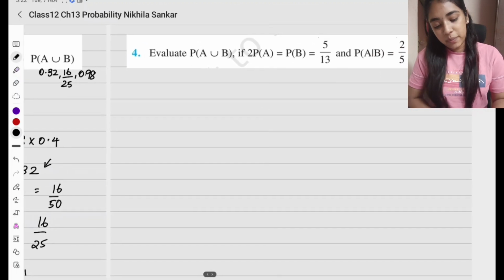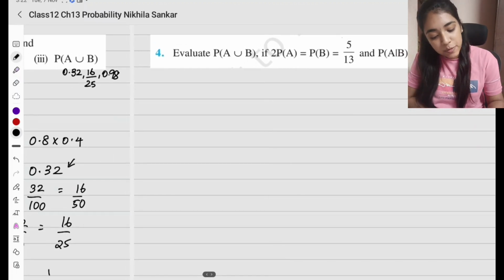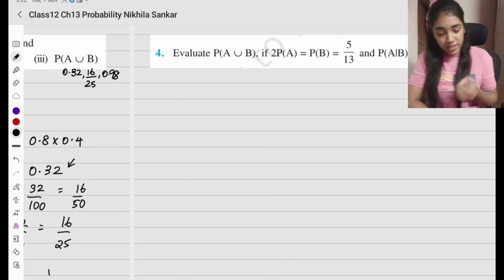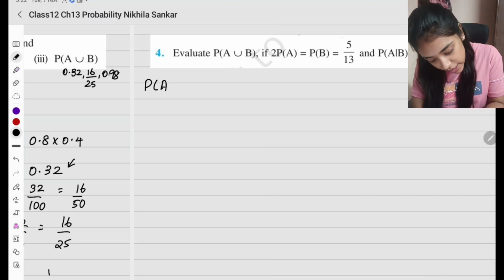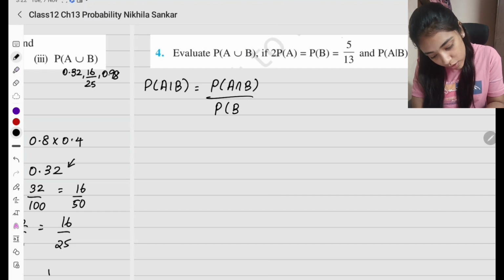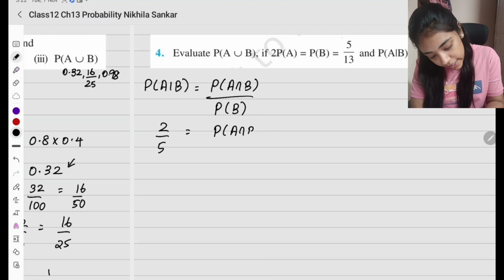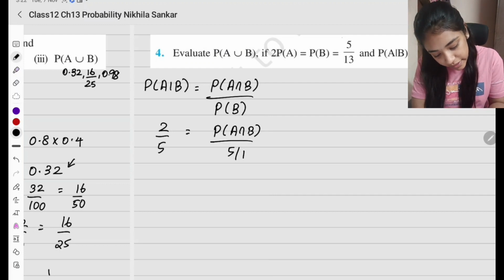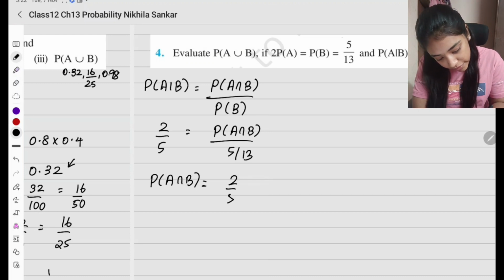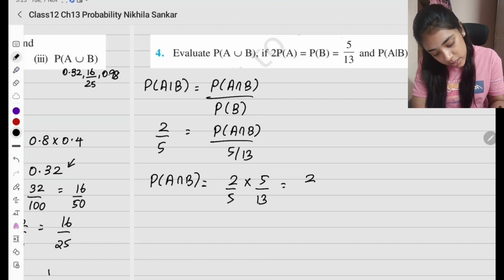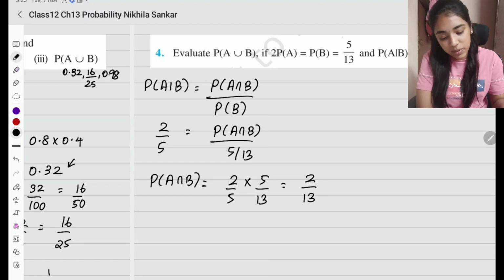Fourth question. Evaluate P of A union B, if 2 times P of A equals P of B, and P of A given B is given. So to find A union B, first we need the intersection. So shall we do that? I'm given P of A given B, which is P of A intersection B divided by P of B. Write whatever is given. A intersection B is not known. A given B is 2 by 5, which is P of A intersection B divided by P of B, which is 5 by 13. So P of A intersection B is 2 by 5 into 5 by 13, which is 2 by 13. So A intersection B is found.